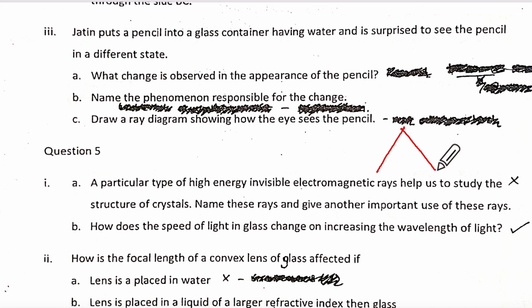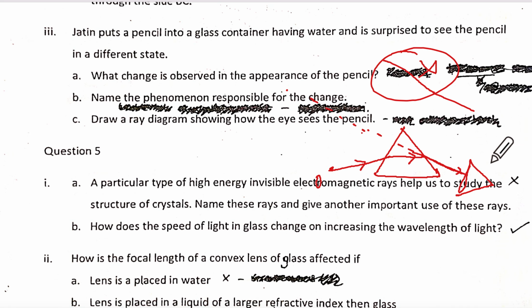Like for example, even if you have the prism, there is an object here and they ask where the image is seen. You will take this ray, this ray, and this ray. This is the ray that enters the observer's eye. Take the pencil and make sure it's a straight line. If you draw slightly this way or that way, you will get a zero. Understanding? So this has to be exactly straight, and take the vertical point exactly above.